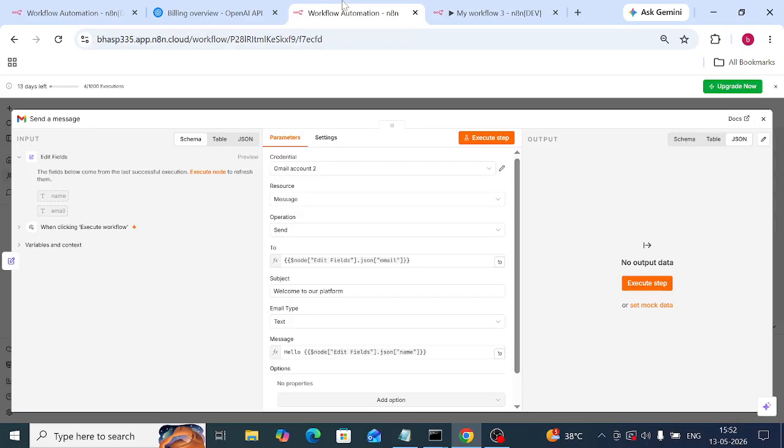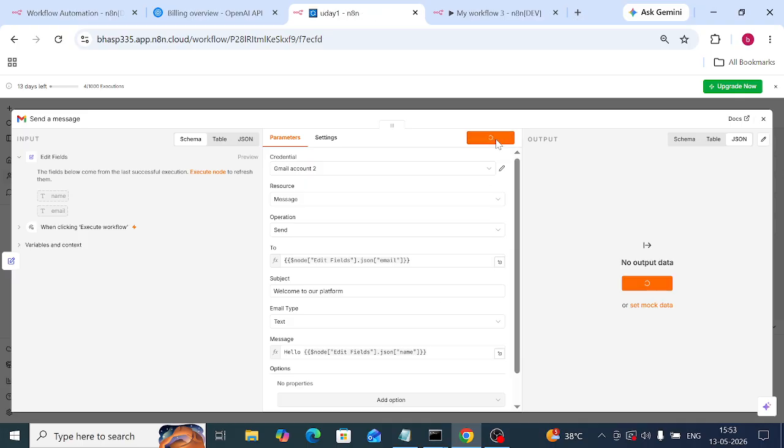I will show you here. See, this is the Gmail account we are taking. Next, resource as message, because email means message, right? Operation as send. Then we are taking this node, Edit Fields, dot json email. Welcome to our platform is our subject, email type is test, and hello, Edit Fields dot json name.